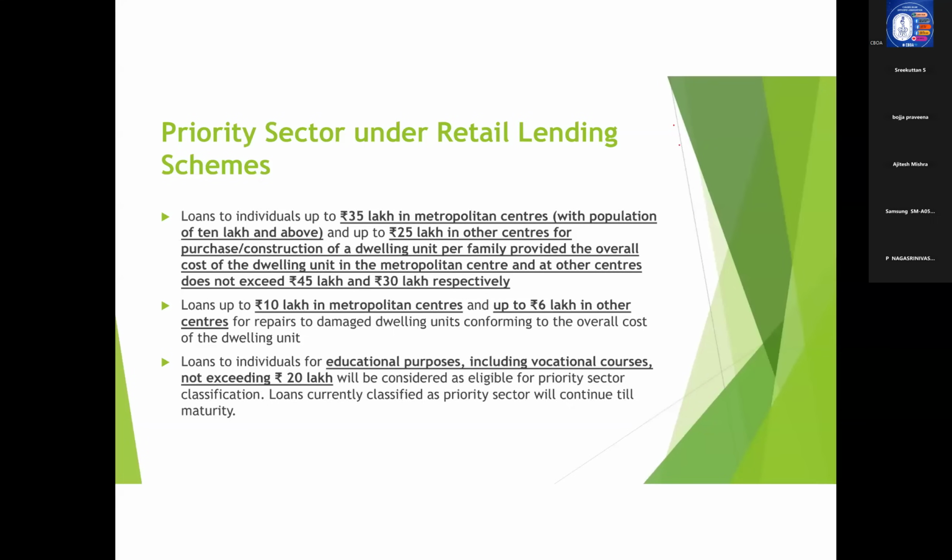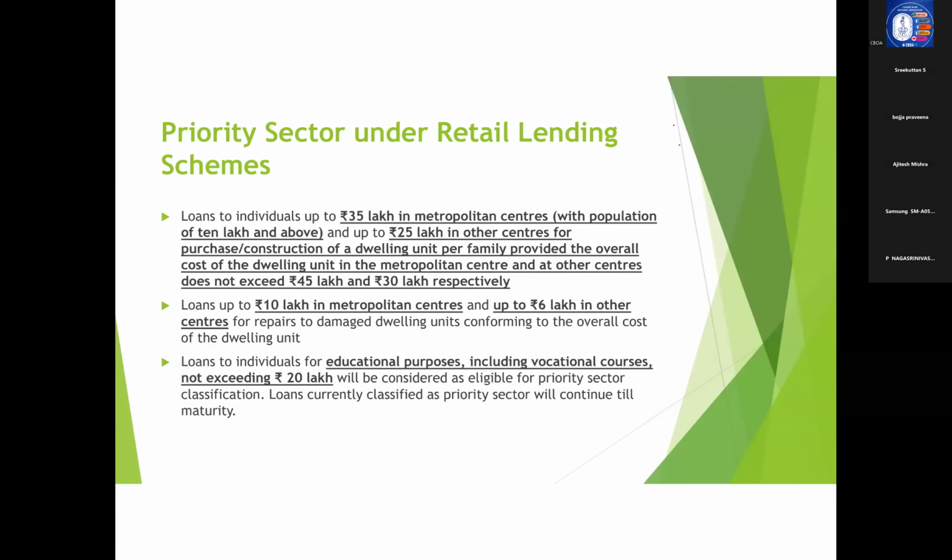There will be a separate class on priority sector lending, but for the sake of clarity, I will just touch upon the priority sector scheme. Banks are required to achieve 40% of adjusted net bank credit, or ANBC, as on every financial quarter ending or financial year end.